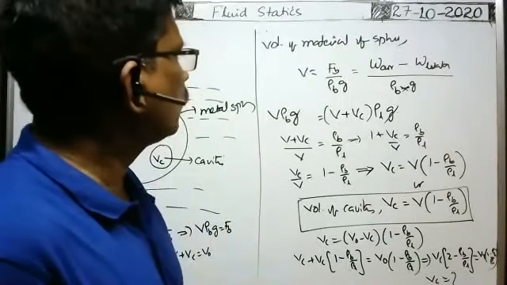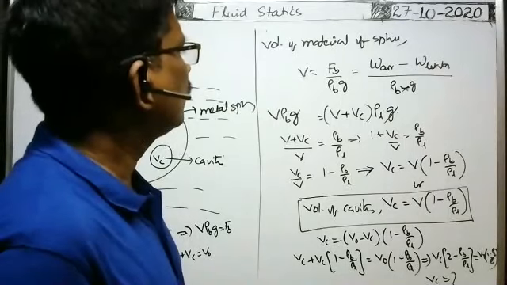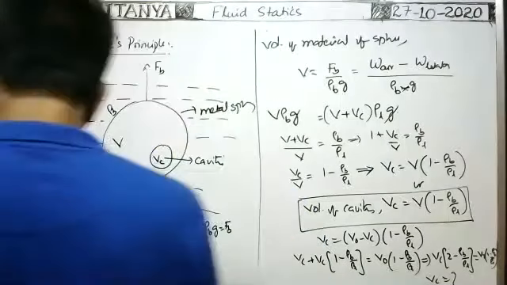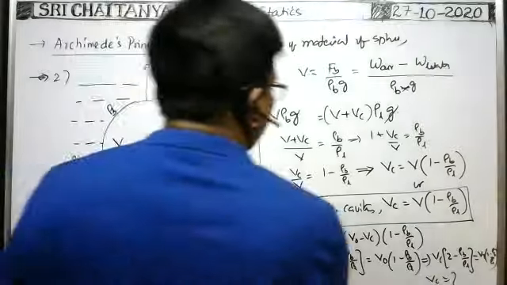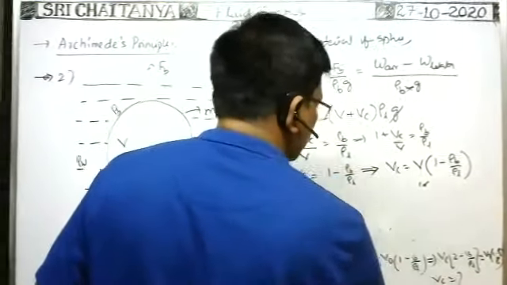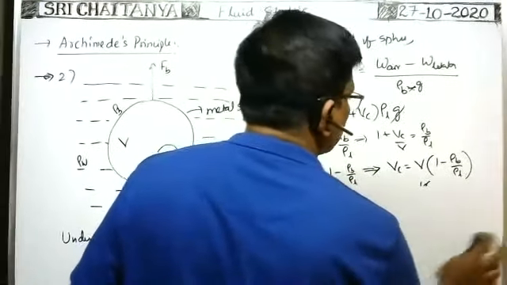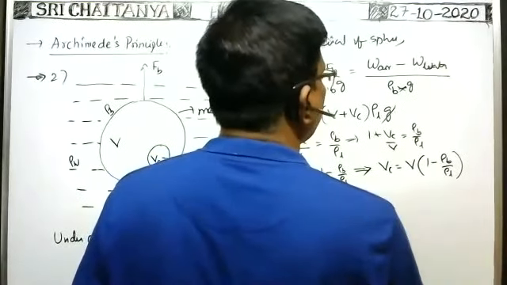1 minus rho B. We did not get like that. Okay. Here we see. When you simplify them, what you will get?